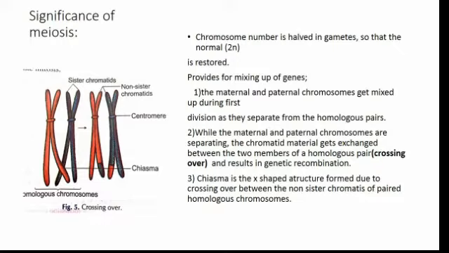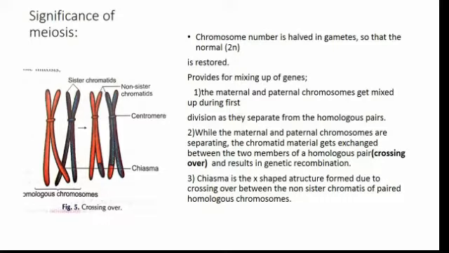So two members of a homologous pair, that means crossing over occurs between these two pairs of chromosomes. As you can see in the figure, sister chromatids or non-sister chromatids are there. There occurs a chromosome interchange, and this chromosome interchange results in the formation of a new character. This type of X-shaped structure formed between chromosomes, that means at a crossing over, is called a chiasma. Then what is the difference between mitosis and meiosis?